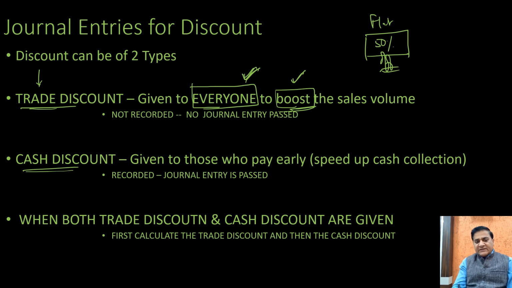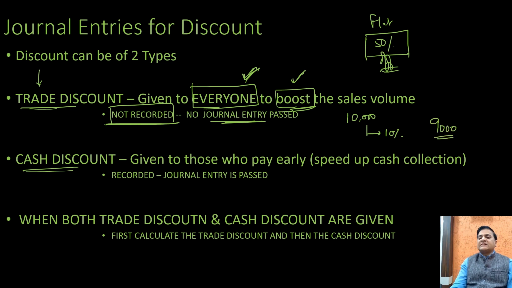And you need to remember one thing, that trade discount is never recorded in your books of accounts. So no journal entry is required to be passed for it. All you need to do is pass a journal entry with the net amount. For example, if it is given that goods worth 10,000 have been purchased at a trade discount of 10%, you need to pass an entry for 9,000 rupees only. You will not mention the discount account anywhere in your journal entry, because trade discounts are not recorded in the books of account.